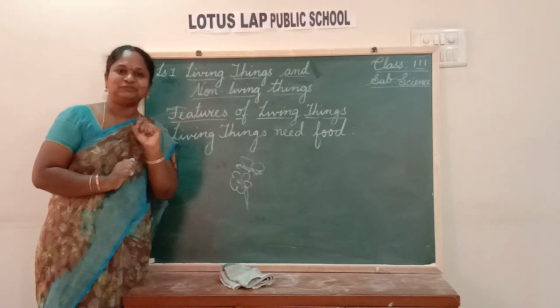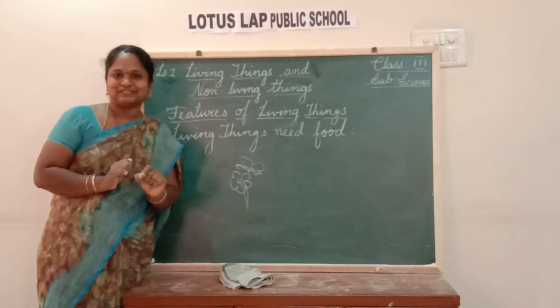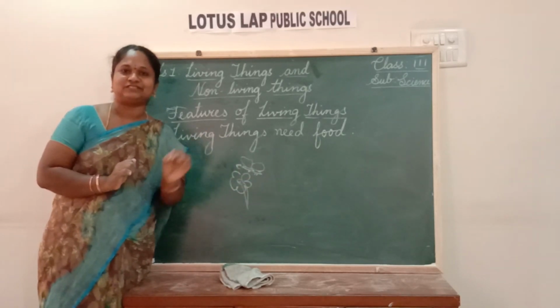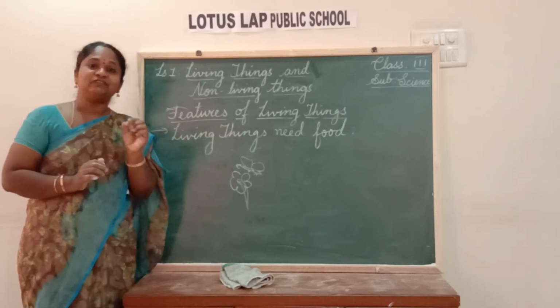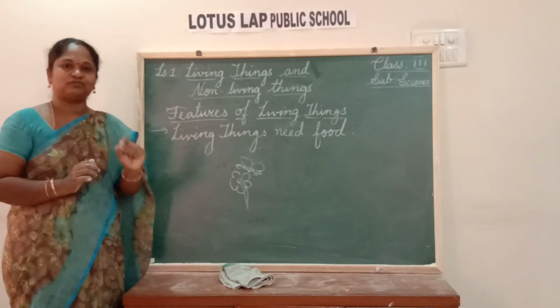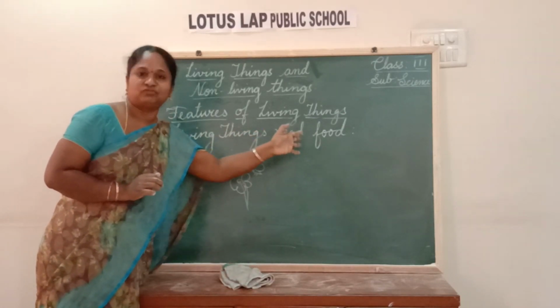What will ants do? They will be carrying small sugar grains, isn't it? We can see some ants in our houses. They will be carrying the grains. You can see they will be going in a line. They are carrying food. Why do they have to carry, children? Because all living things need food.